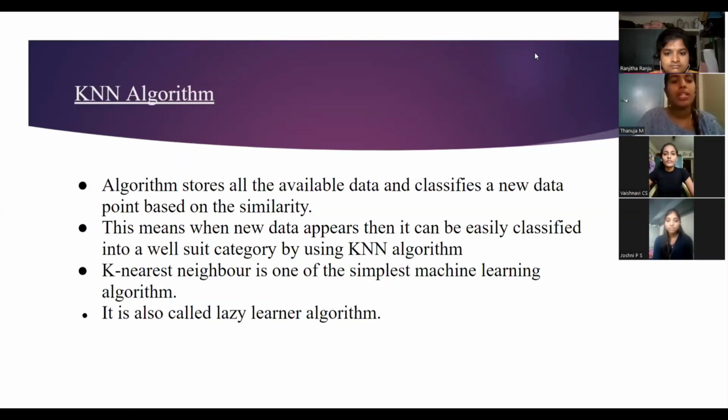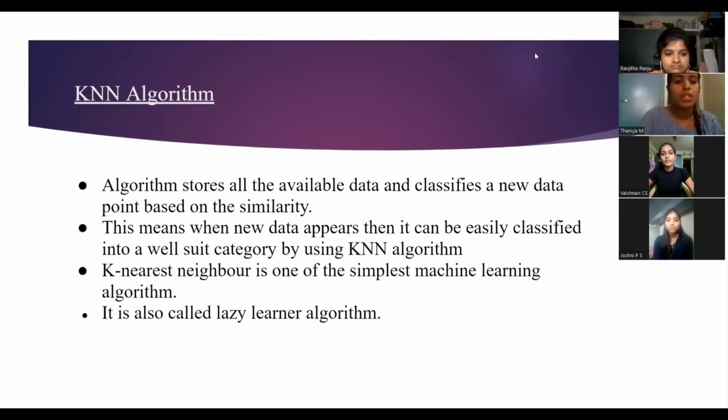If new data enters, it is going to be classified based on which category it belongs to. This means when new data appears, it can be easily classified into a well-suited category by using the KNN algorithm. It is also called a lazy learner algorithm, and K-nearest neighbors is one of the simplest machine learning algorithms.